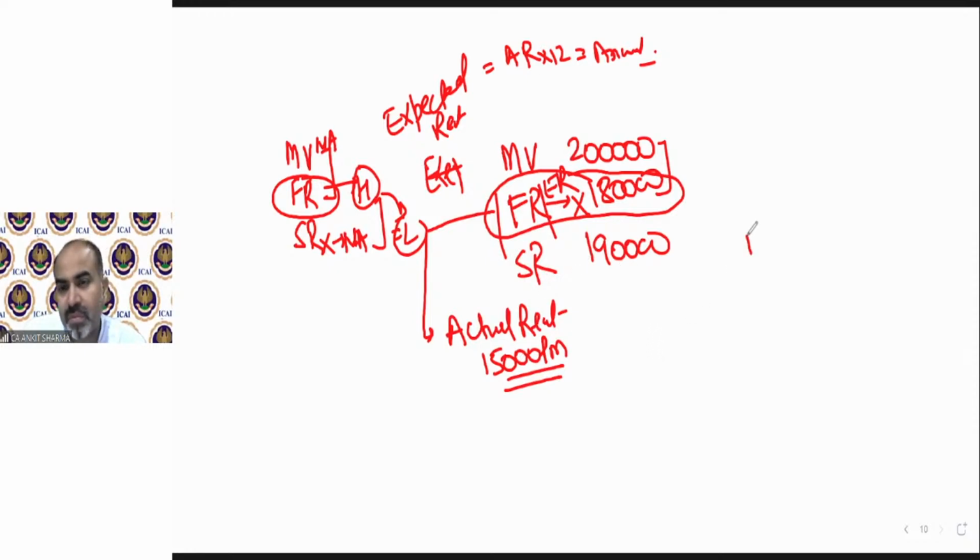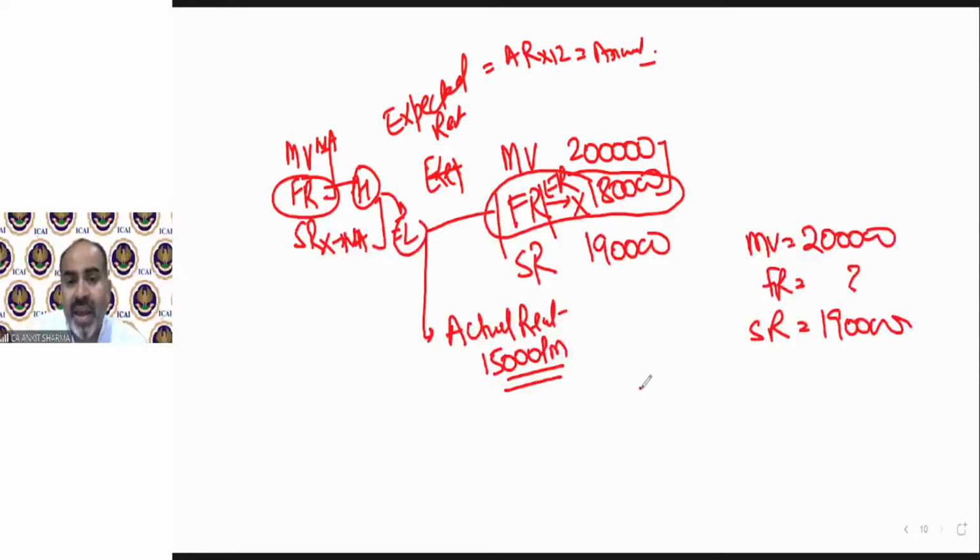Suppose the municipal value is 2 lakh. Fair rent is not given. Standard rent is 190. And actual rent is given, 20,000 rupees per month. Now if you skip that process, then you will take 2 lakh rupees as higher and compare it with 190.